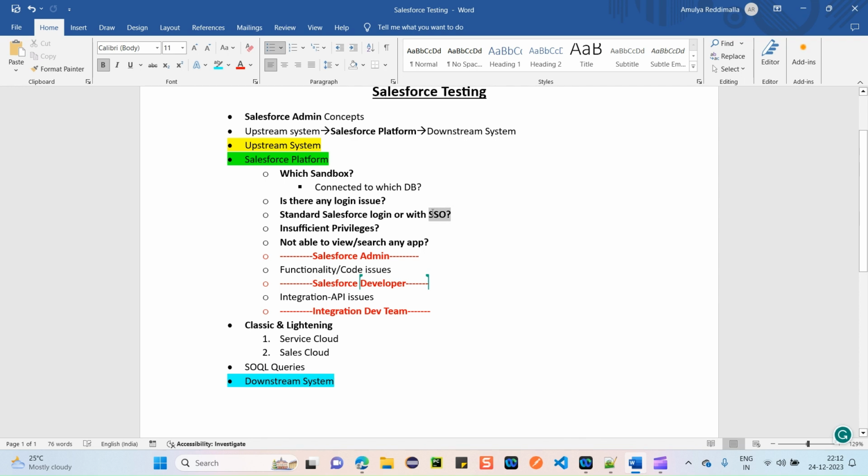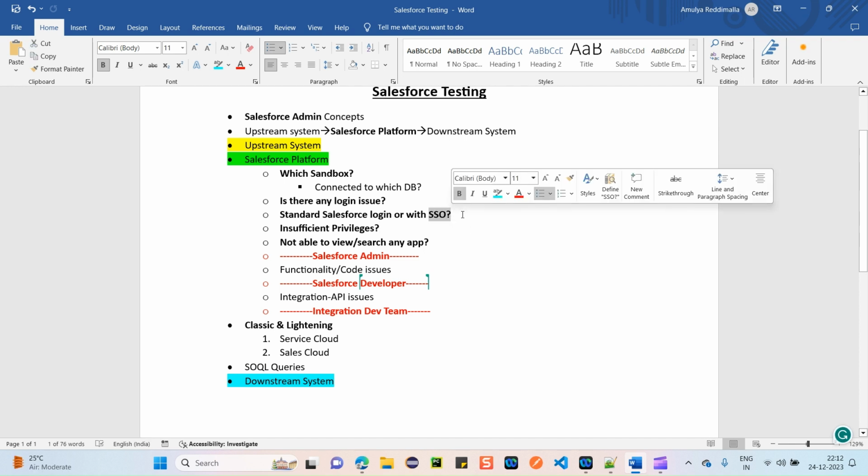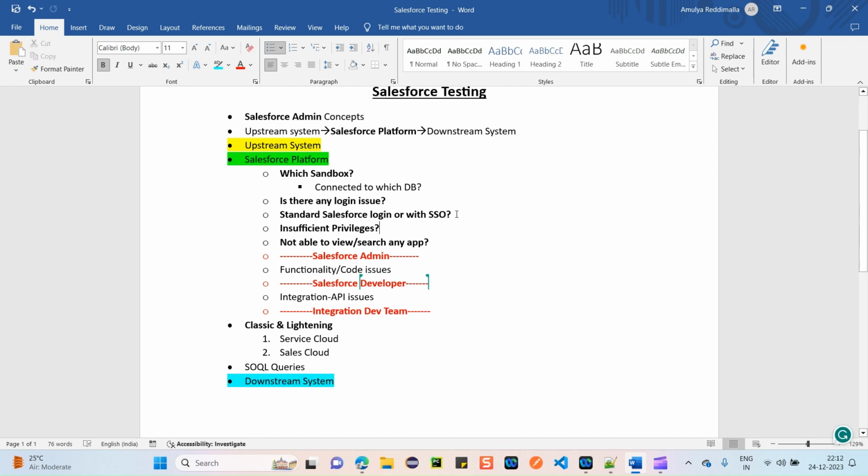They might enable you with multi-factor authentication also, where once you log in and MFA is enabled for you, you might receive a code on your mobile. If MFA is enabled, then you have to provide that code also, and then you will be able to log in successfully. This is about the SSO login.